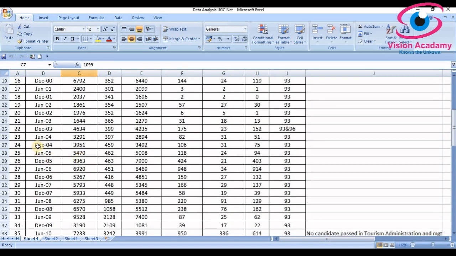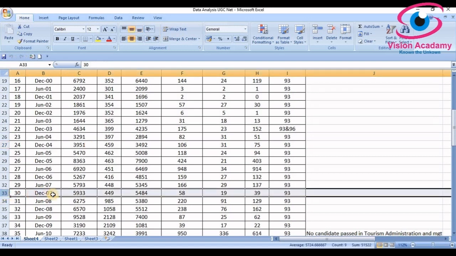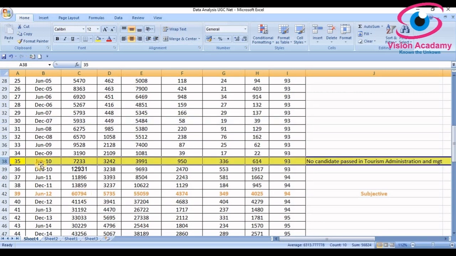In December 2004, 3,951 total candidates qualified. In December 2007, 5,933 qualified candidates. And in June 2010, very importantly, total qualified candidates are 7,233. But one important thing is that no candidate passed in tourism administration and management in the session June 2010.